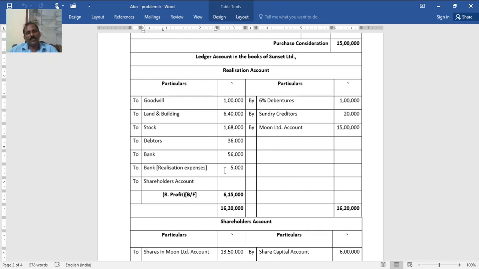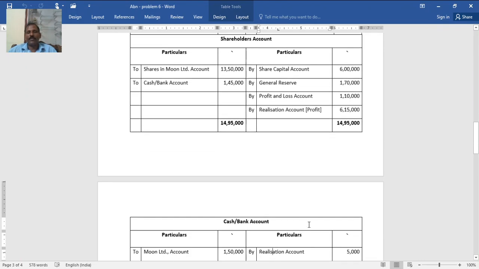In the absence of such information, you should treat that liquidation or realization expense as borne by the selling company itself. Then when you total, you will get a difference of 6,15,000, which is a profit and must go to the shareholders account. Then the shareholders account transfers all liability items belonging to them: by share capital, by reserve, by profit. So by profit, total 14,95,000. Now to shares in Moon Limited 13,50,000, then to cash or bank account 1,45,000. Out of that 1,50,000, 5,000 is used for the payment of realization expense.